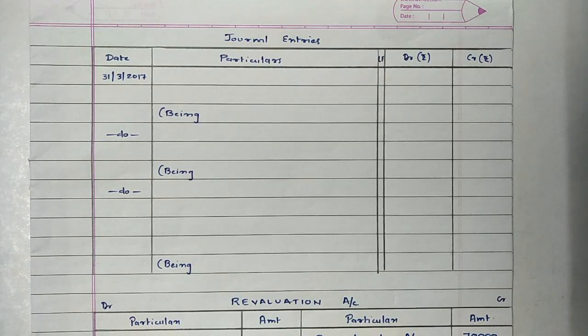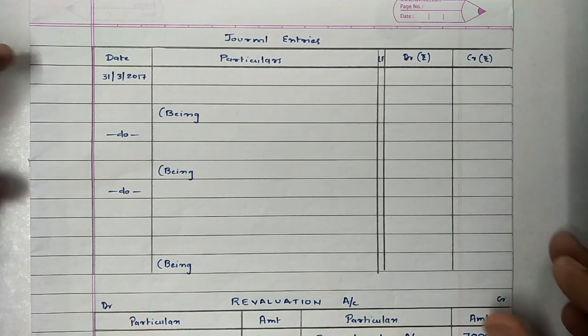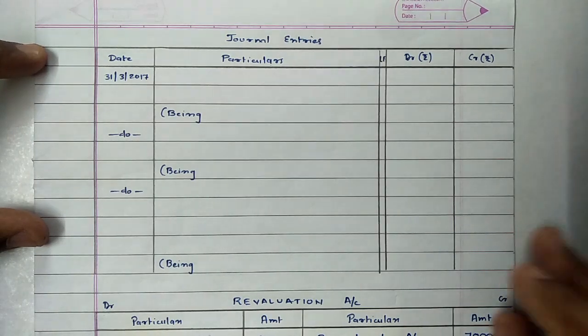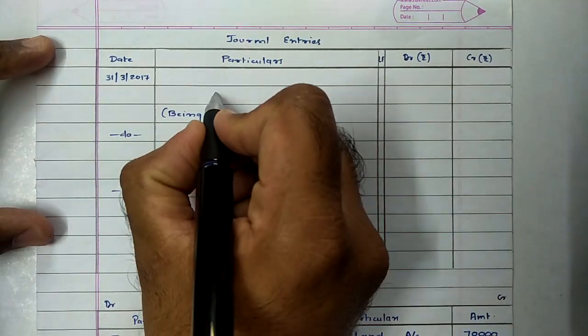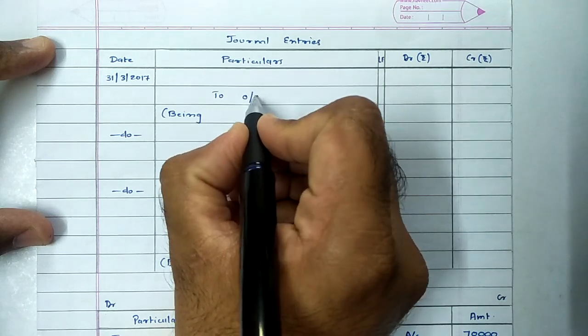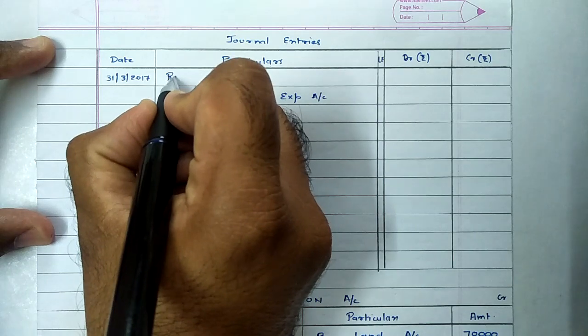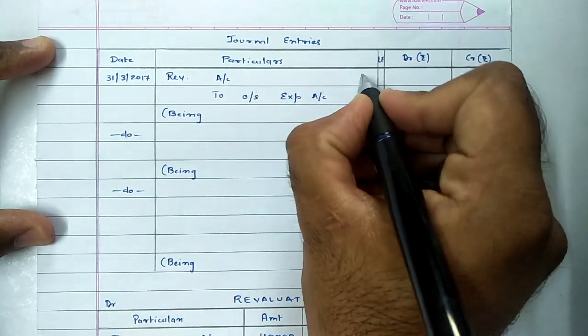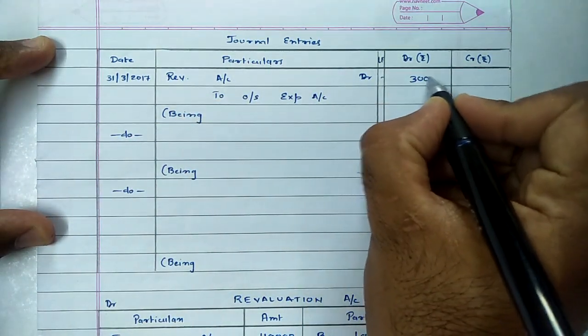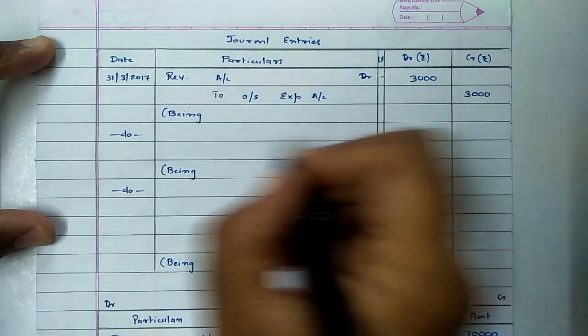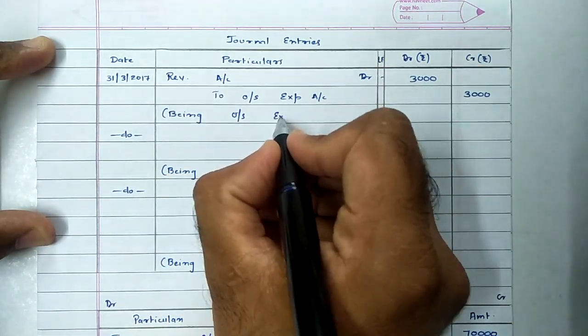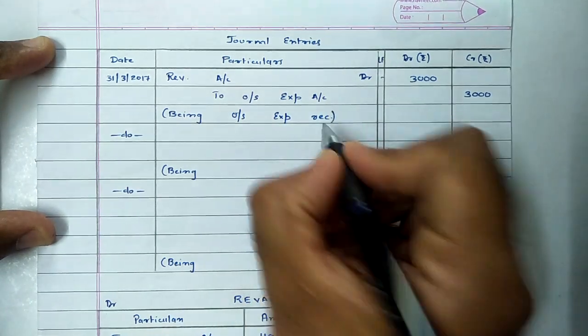Then coming towards last adjustment, which states 3,000 for outstanding expense and 2,000 for outstanding income are not recorded. So let us solve it in parts. 3,000 for outstanding expense. Outstanding expenses were unrecorded. So if we record outstanding expense, our liability will increase. In order to increase liability, liability has to be credited. So outstanding expenses account would be credited, and the same is to be adjusted through revaluation account. So revaluation account would be debited by rupees 3,000, which was provided in adjustment, and narration being outstanding expenses which were previously not recorded, now recorded.